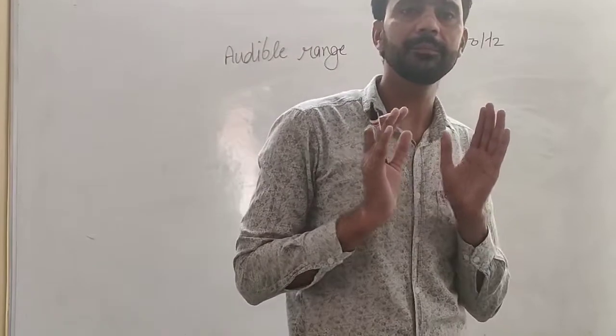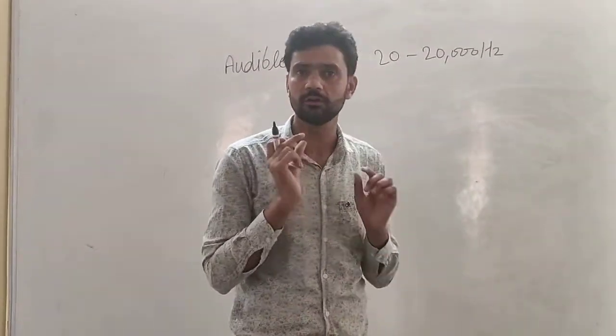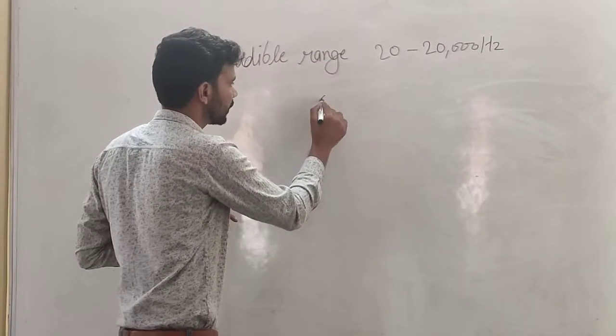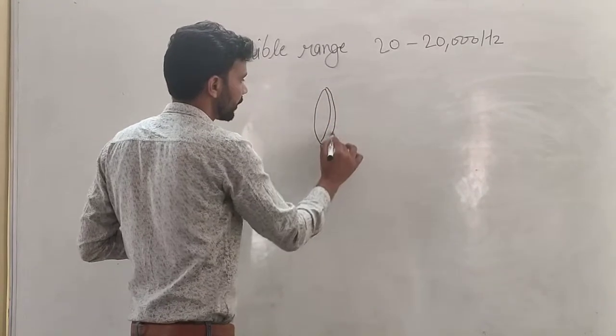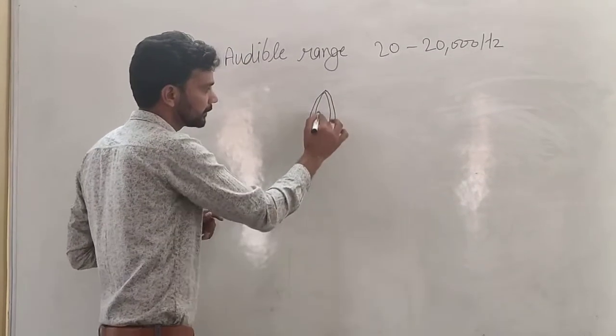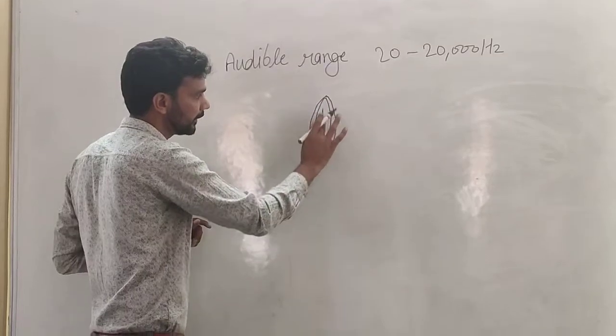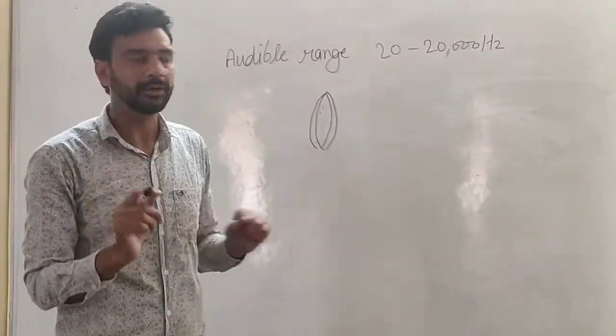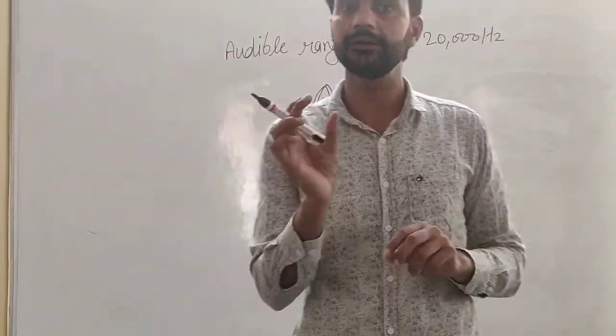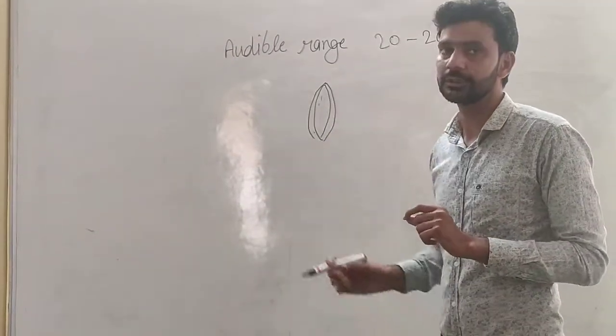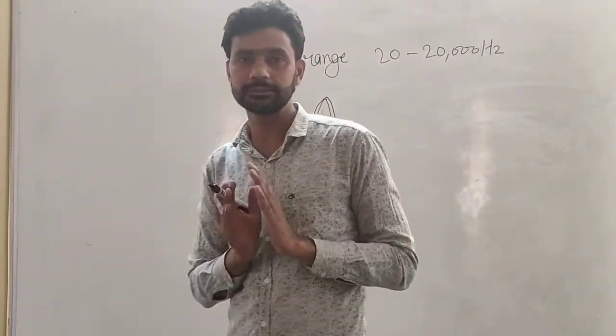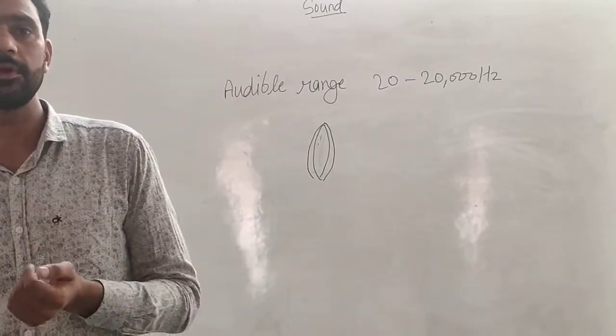In human beings, in the throat we have the voice box or larynx. That voice box has vocal cords. A slit is present. When the air passes through this slit, it starts vibrating. Vocal cords start vibrating, and due to the vibration, sound is produced. Now the sound is produced, it reaches us. How is it audible to us?